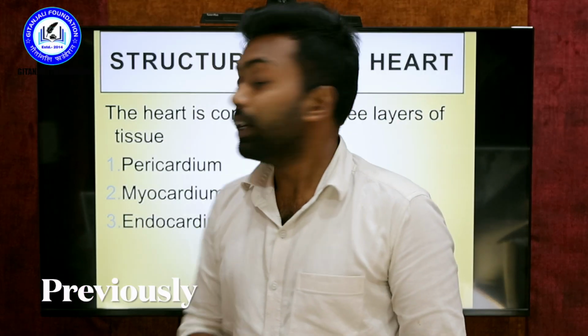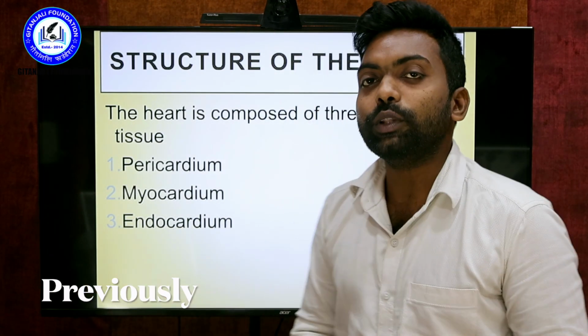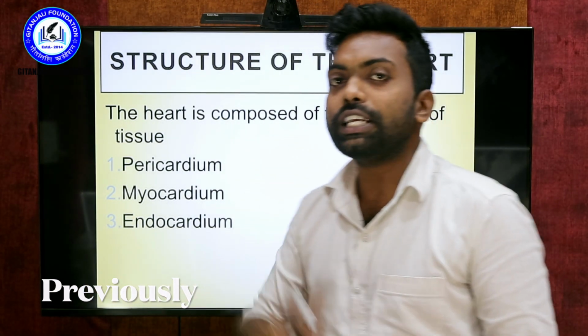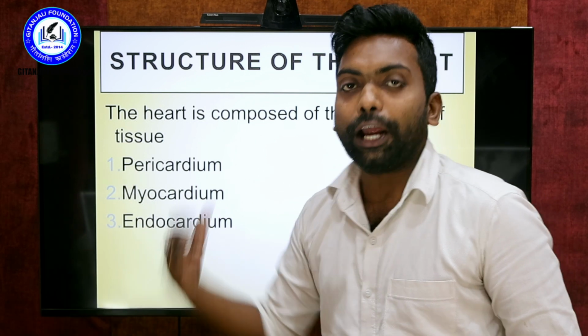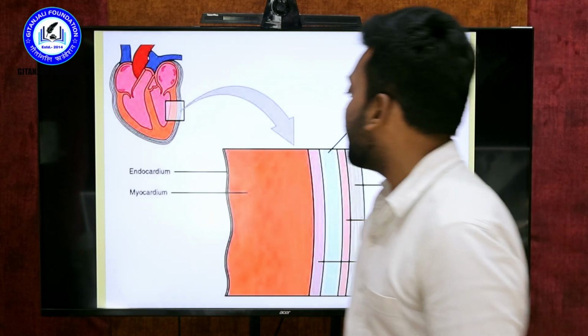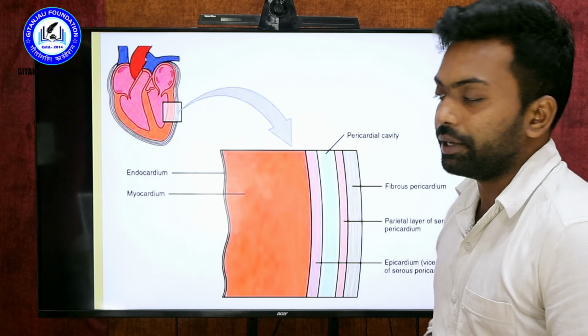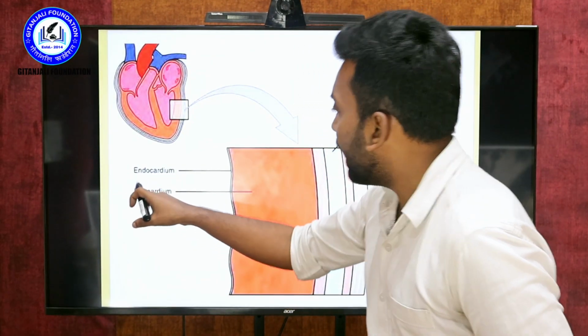The structure of the heart, the layers of the heart. As I told you, there are three layers of the heart. The first one is the pericardium, myocardium, endocardium. So you can see here where the myocardium, the endocardium and the pericardium are. And first I can explain the endocardium.